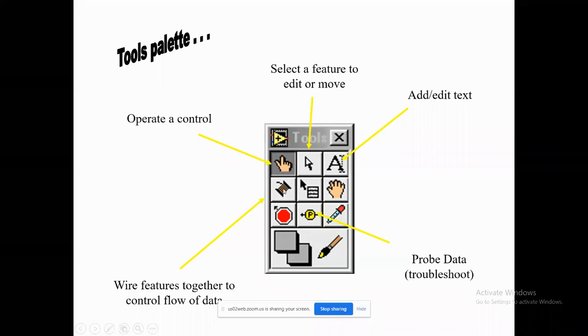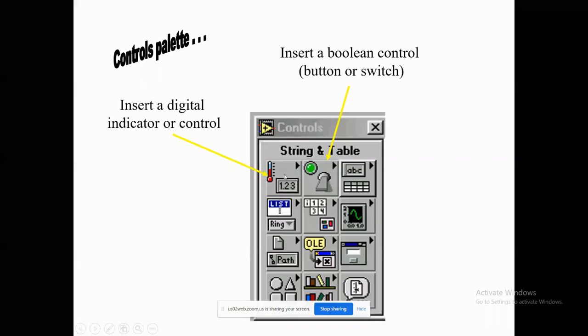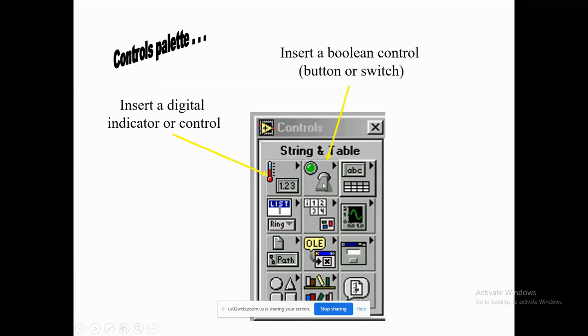In most cases you will see these two things only. You can write data in the code itself, and wherever you want, you can write it by double clicking. These are not so important; we can see them one by one. This is about the digital indicators. This is the controls palette. By clicking on this one, you will get any number of controllers, either digital or analog, whatever it may be. And this is about the Boolean controllers. The second one is a Boolean controller.